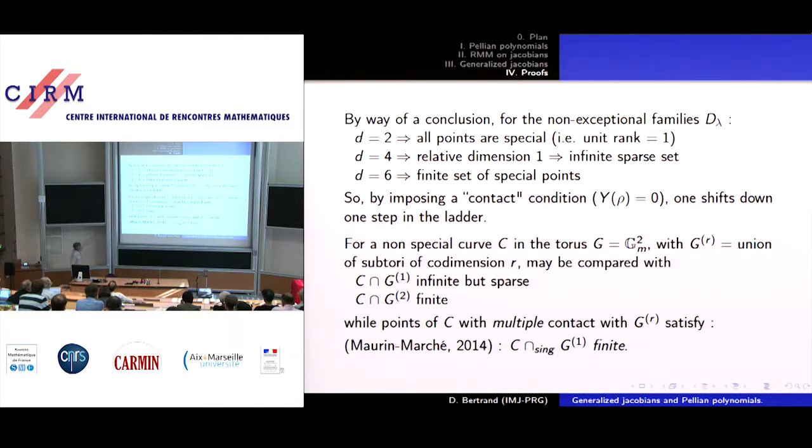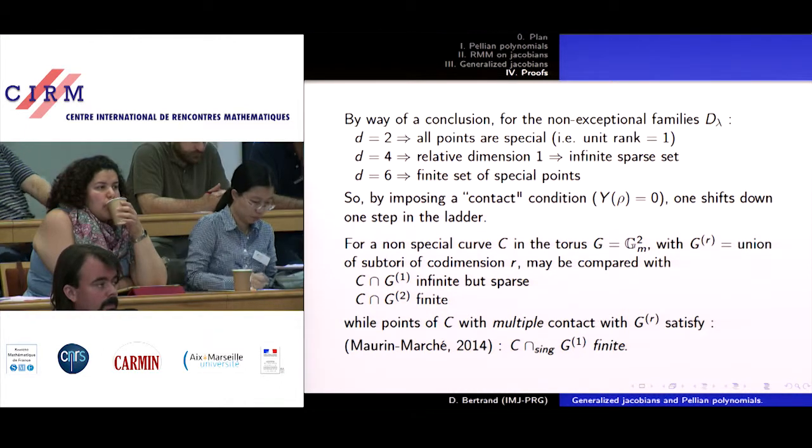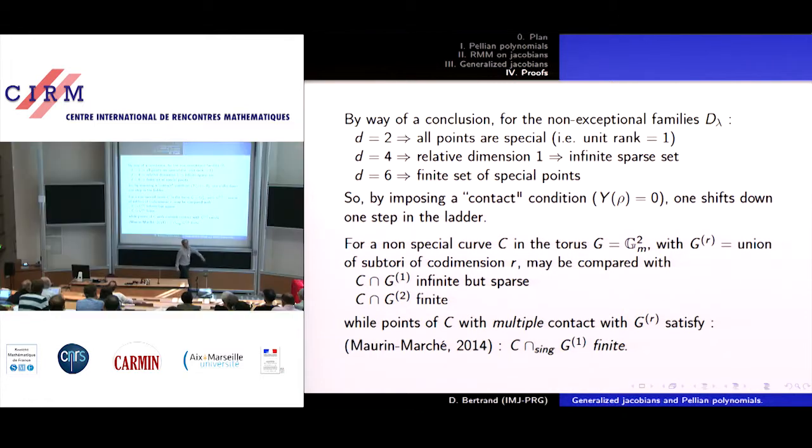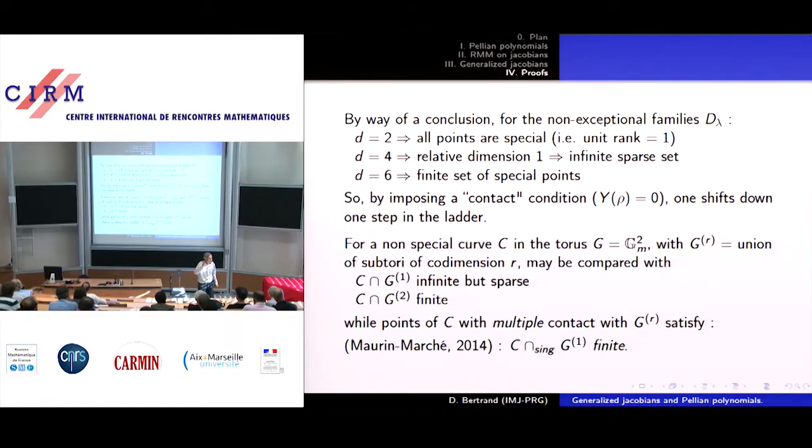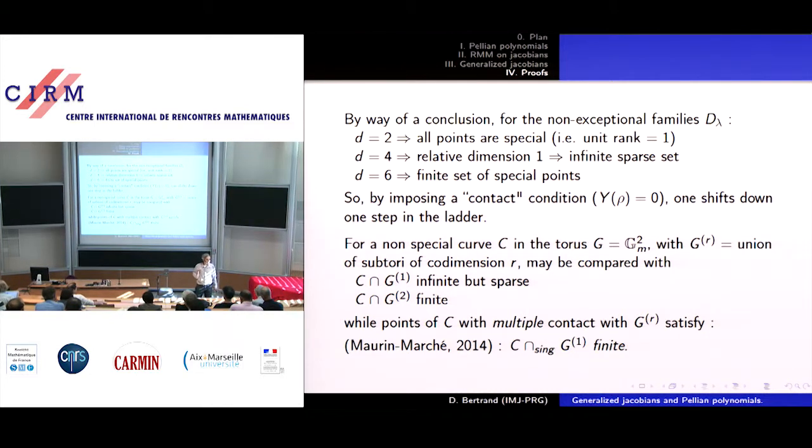So the first one is an illustration of relative dimension 1, and the second one is standard unlikely intersection. But if you keep 1, so we know that this set is infinite, but ask that the intersections are non-transverse, are singular, so there is a contact condition written here, then you have the result that it is infinite. So there's the same shift of condition when we ask for this contact condition.